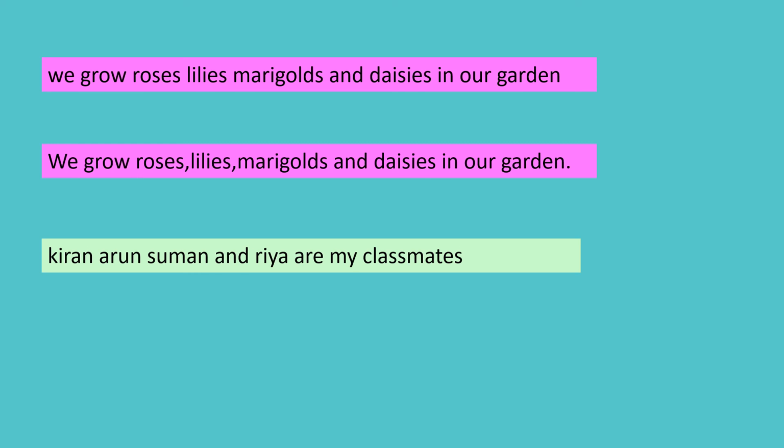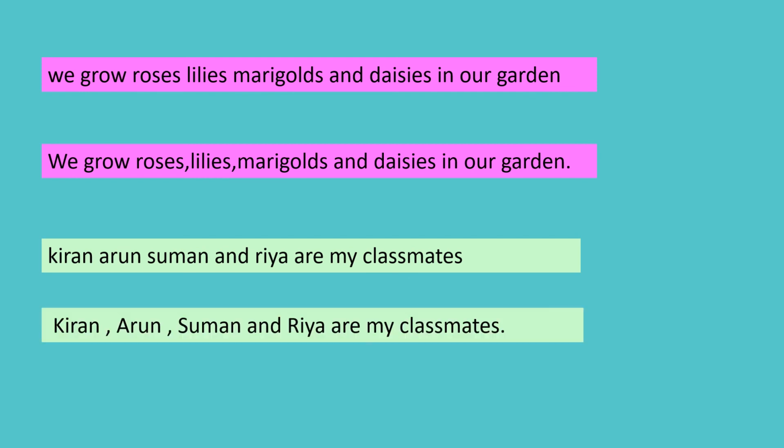Kiran, Arun, Suman and Riya are my classmates. Now first of all, check out, they are all proper nouns here. Kiran, Arun, Suman and Riya. Proper nouns will all be names starting with capital letter. So the first Kiran is already a capital letter because it is the first letter of the first word.